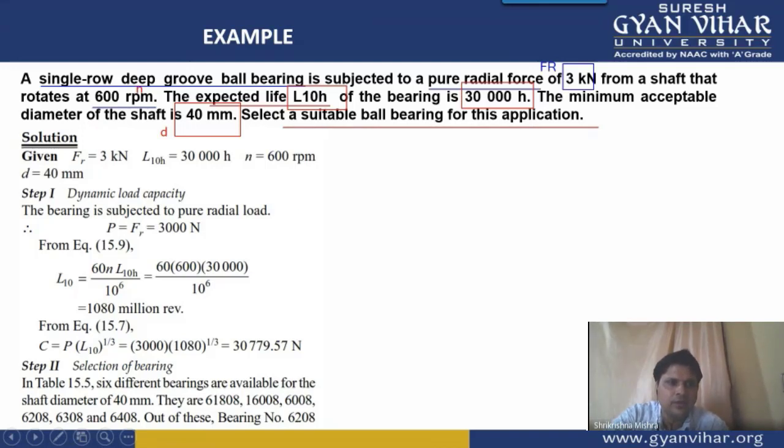First of all, the ball bearing is selected based on the dynamic load carrying capacity of the bearing. How will we calculate the dynamic load carrying capacity? Since it is a case of pure radial load, the total load that will be acting will be equal to the radial load itself. That is, P is equal to 3000.